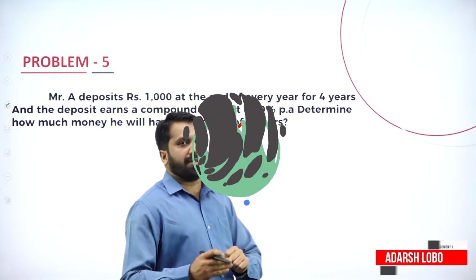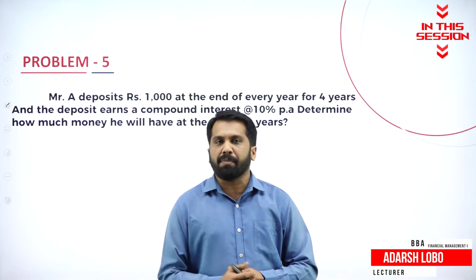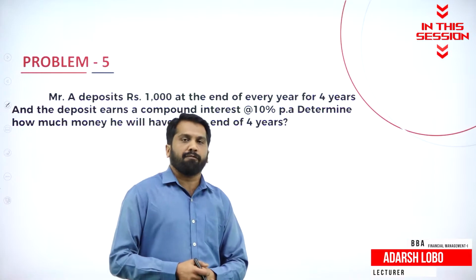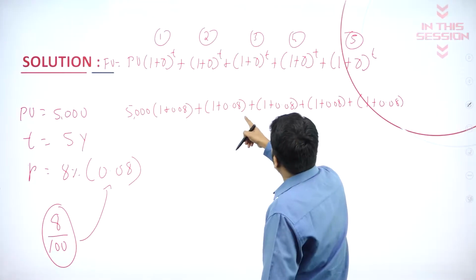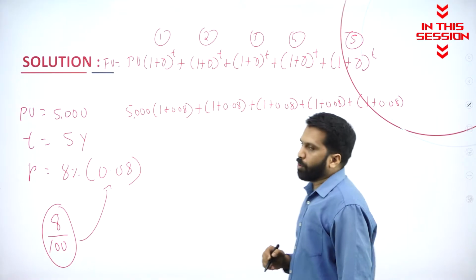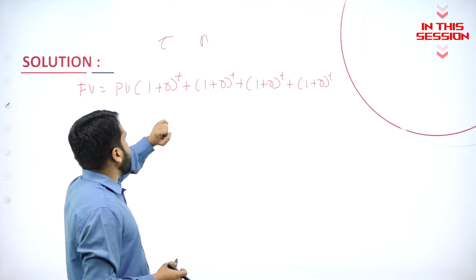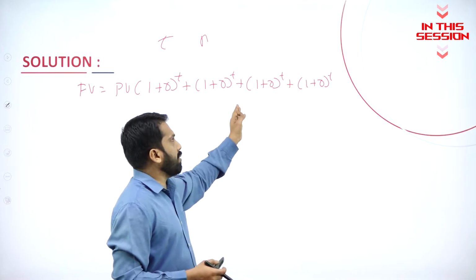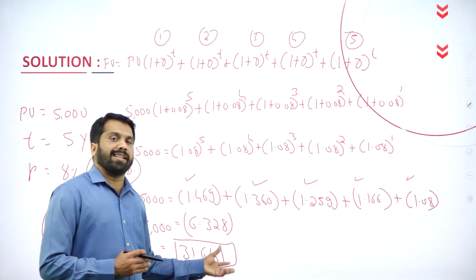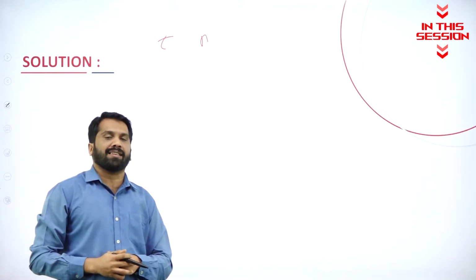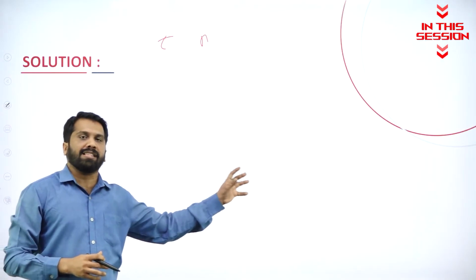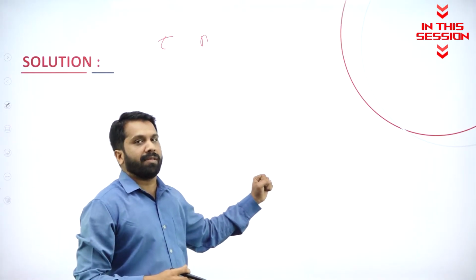This year 4,000, next it will be 3, it may be 2, it may be 1, it may be 5. Every year the amount was used to change: 1, 2, 3, 4, 5. In total we have written 5 years. 1000 plus 1 plus R, 1000 plus 1 plus R, 1000 plus 1 plus R. So there are slightly 40 to 50 rupees changes for the individual. So whatever you want you can take. Some problems will take it as future value, some will write it as only value.